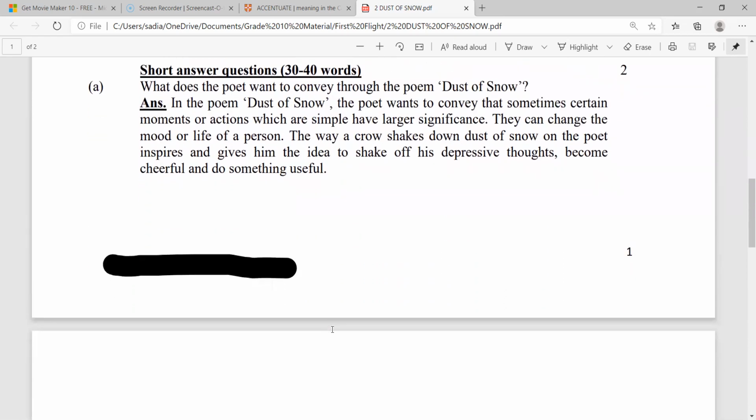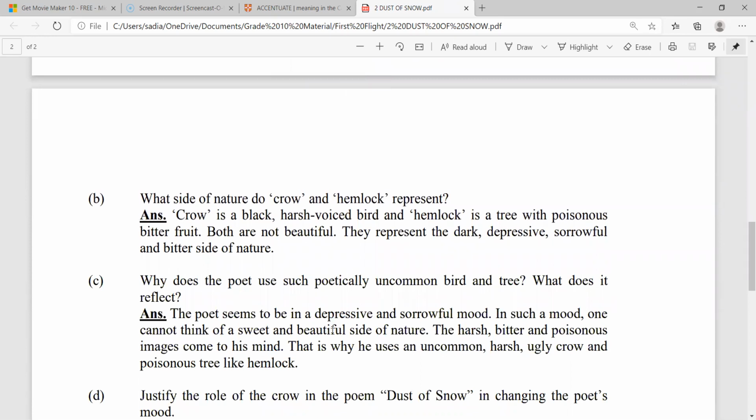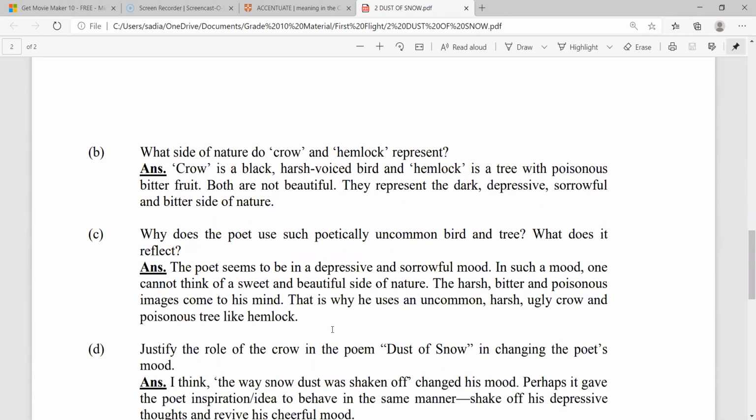Let's proceed and see what we have next. What side of nature do crow and hemlock represent? Crow is a black, harsh-voiced bird, and hemlock is a tree with poisonous, bitter fruit.